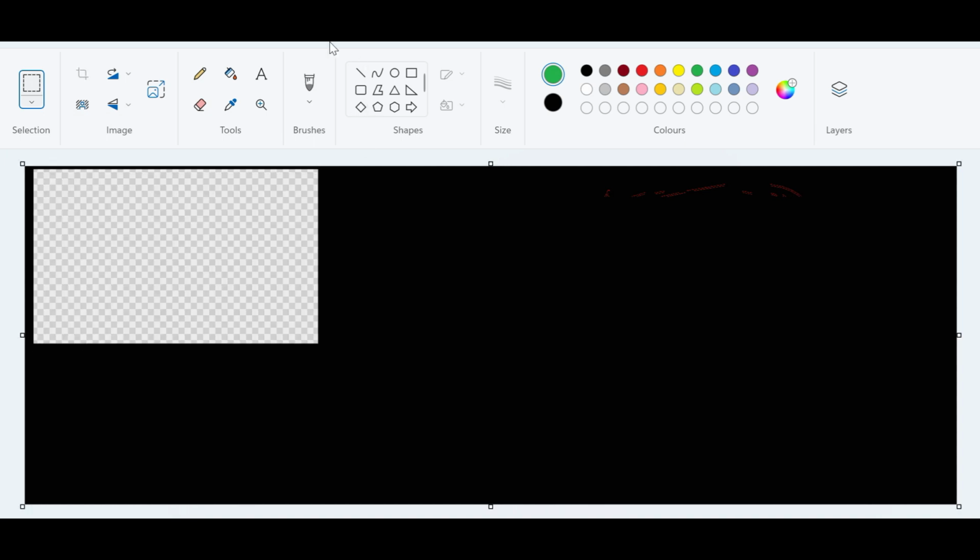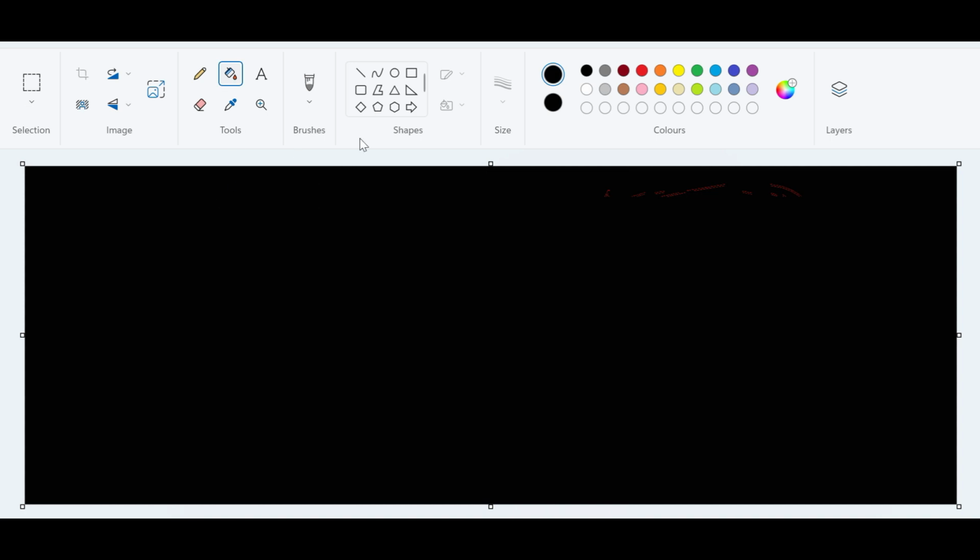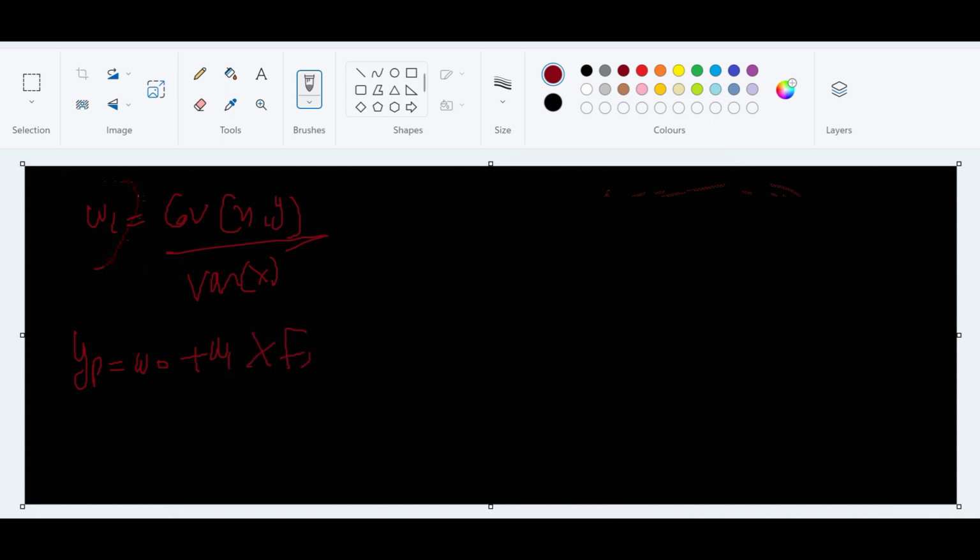But right now, I want to explain one very, very important concept here. Let me explain to you. See, our W1, we got this covariance of x comma y divided by variance of x. My YP equation is equal to W naught plus W1 into feature, right? If my W1 is 0, YP becomes just W naught, only a constant value. Now my YP looks like this. It's not changing with feature. It means my target is independent. It's not depending right now on feature.